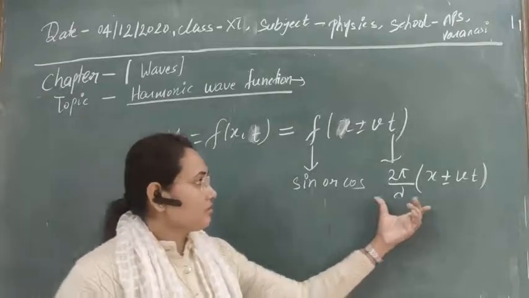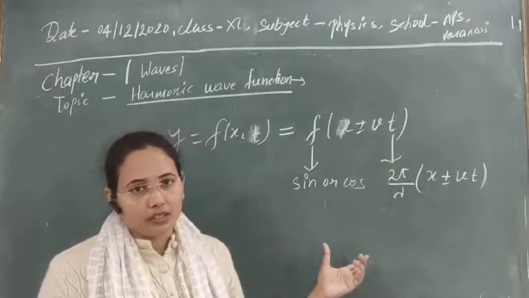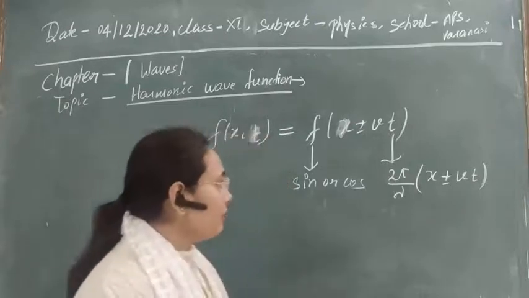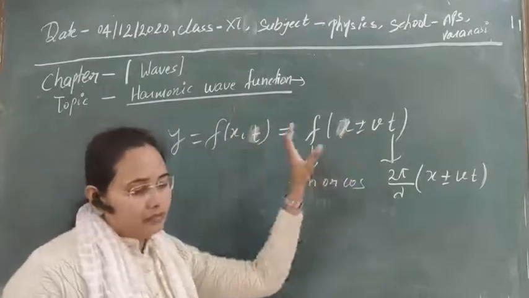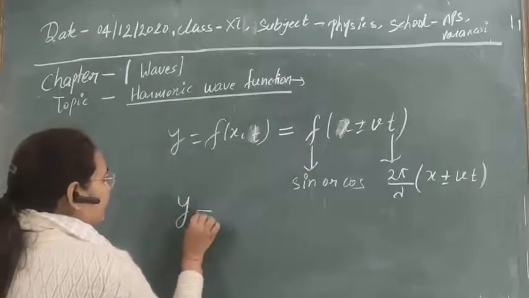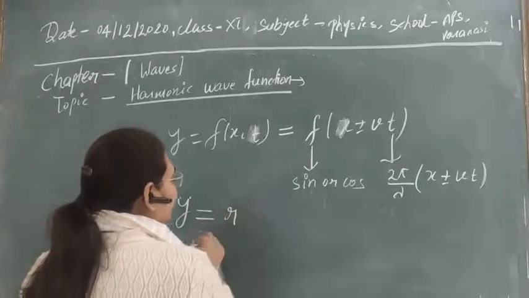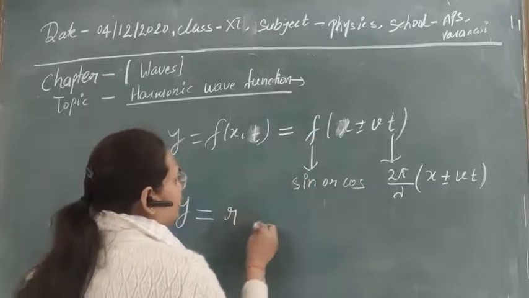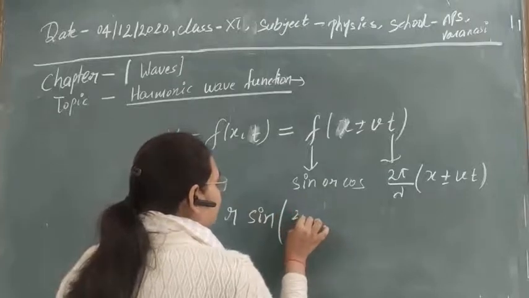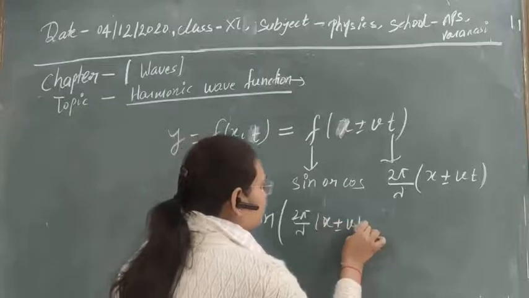I think there is no confusion in this topic, as you already know we have to represent it by some trigonometric function. So what function do we have after putting all these things together? Here y can be represented as r, a constant, times sine of 2 pi by lambda (x plus minus vt).